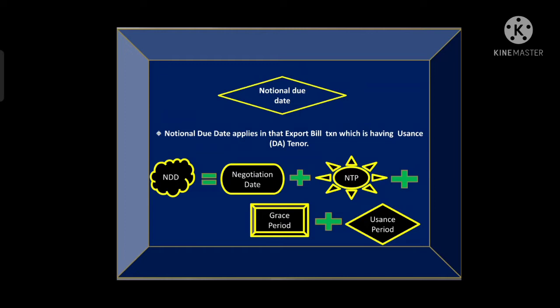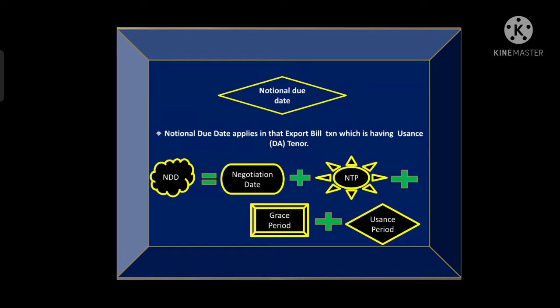Now how to calculate the due date of a usance bill? If we need to calculate the due date of a usance bill, then it will be calculated with the help of NDD, that is notional due date. Now what is the formula of calculating that notional due date? It is the negotiation date, means the date at which the document has been negotiated.